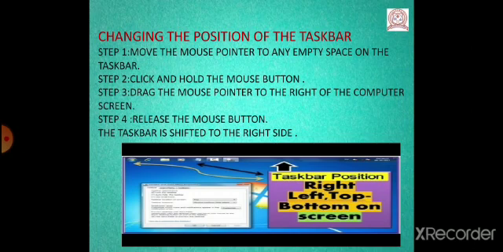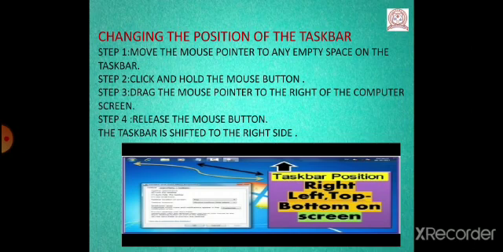For this, we have to follow these steps. At first, we have to move the mouse pointer to any empty space on the taskbar. On the taskbar where the icons are not seen, you have to take your mouse pointer to that space. Then click and hold the mouse button. In step 3, drag the mouse pointer to the right of the computer screen and then release the mouse button. By following these steps, the taskbar is shifted to the right side.